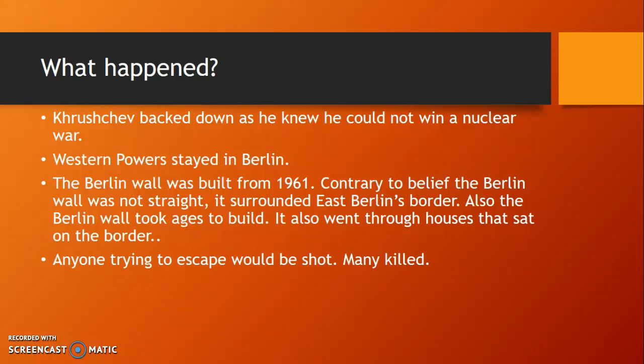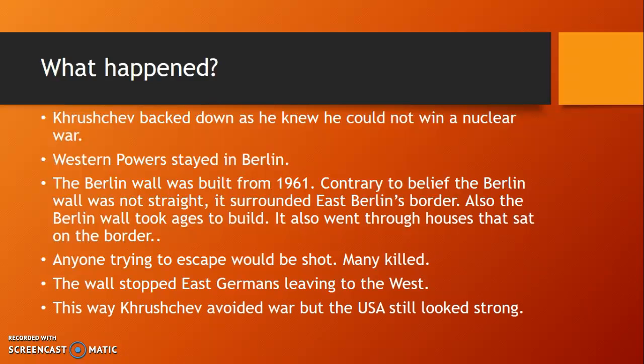Any people trying to escape would be shot. Many were killed, unfortunately, and the Berlin Wall, like I said earlier, stopped the East Germans leaving to the west. This way Khrushchev avoided war, but the USA still looked strong.